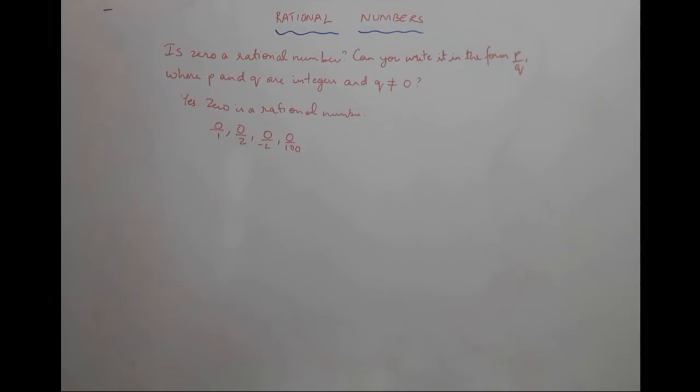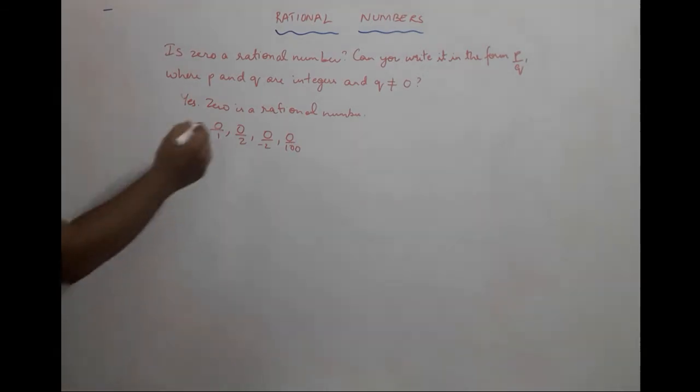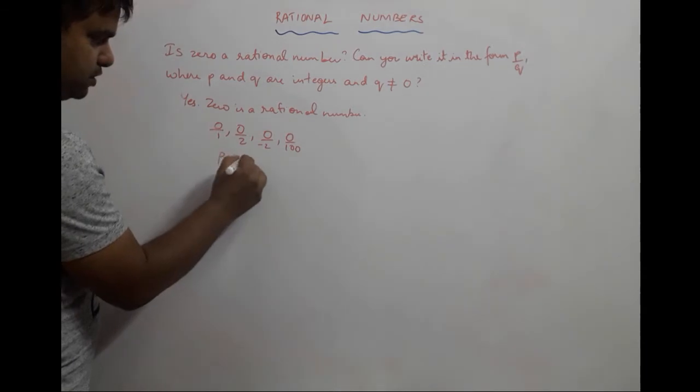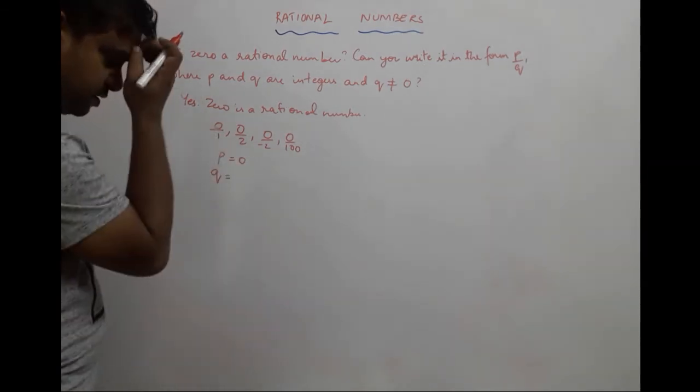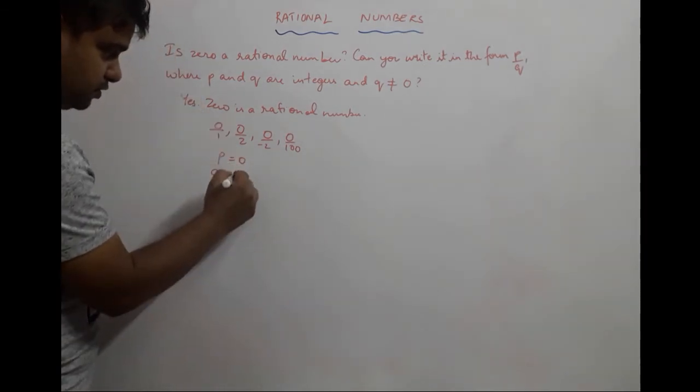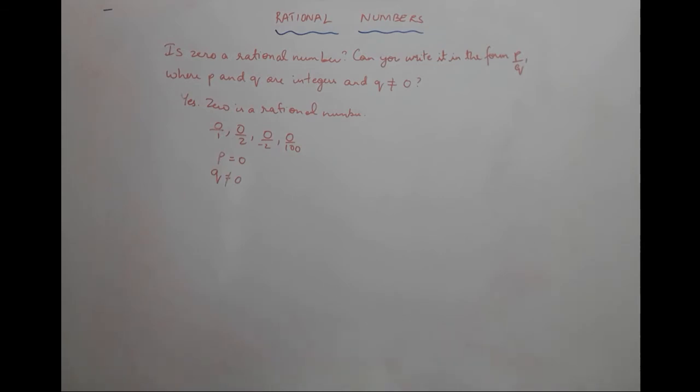So 0 can be written as P upon Q, where P is 0. So in this case, P is equal to 0. Sorry, Q is not equal to 0.